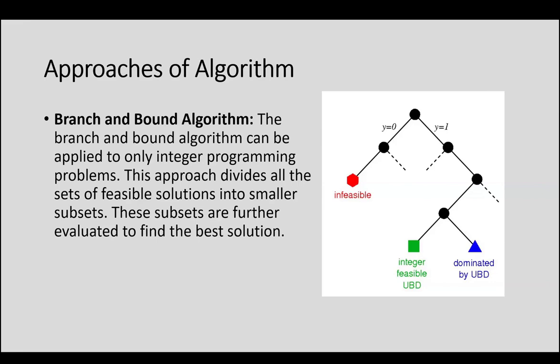So it had that memoization functionality. In branch and bound, the solutions are put into smaller subsets. We are dividing all the sets of feasible solutions for a particular problem into smaller subsets. Now these subsets are further evaluated to find the best solution.